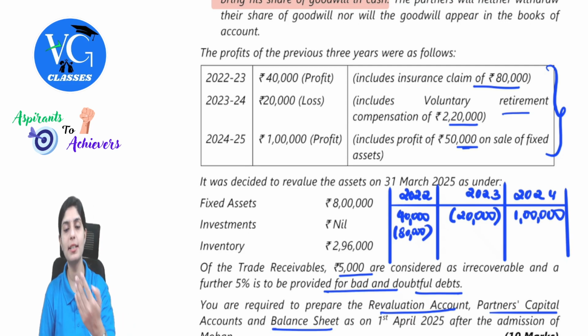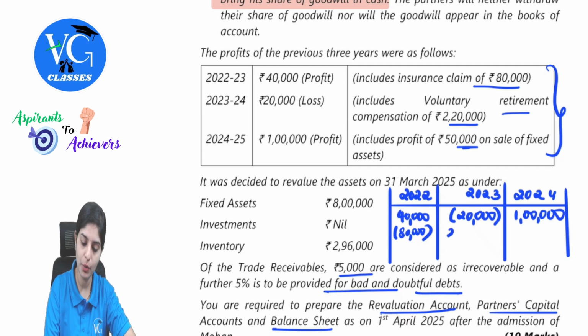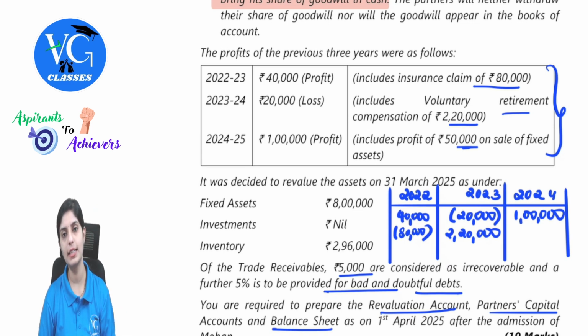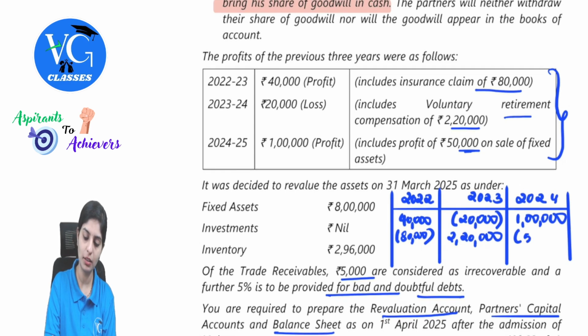Next, this includes voluntary retirement compensation. That means you have paid someone. Again, this is a huge amount which is abnormal in nature. That is, it will not appear recurringly every year. So it would have reduced your profit balance. You need to eliminate this effect. So what do we do? We will add 2,20,000. Later, profit of 50,000 on sale of fixed assets. Again, when there is profit included, it would have been added. So we need to eliminate this effect. So we will subtract 50,000.